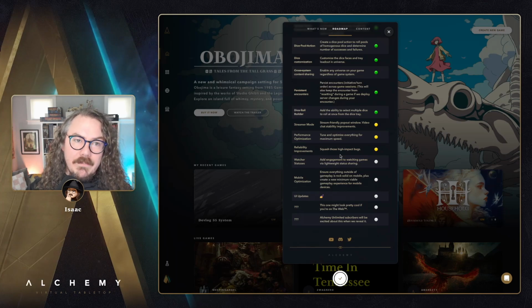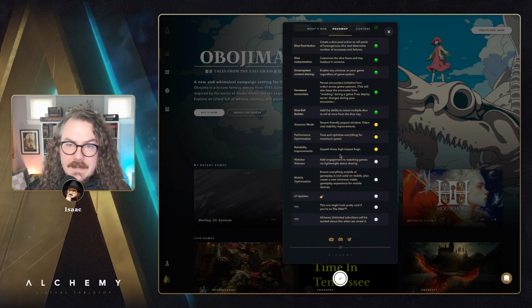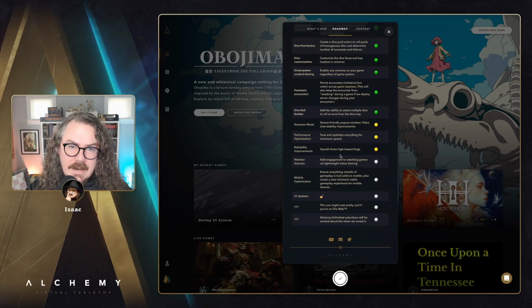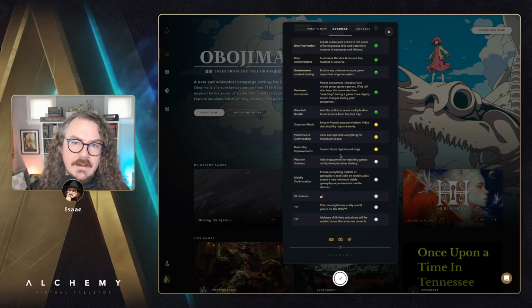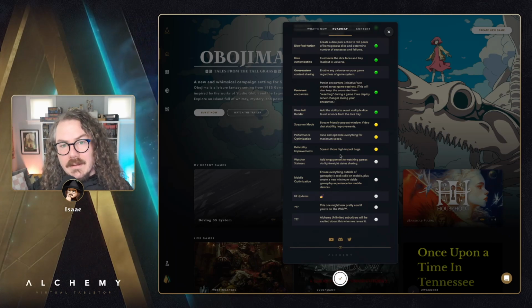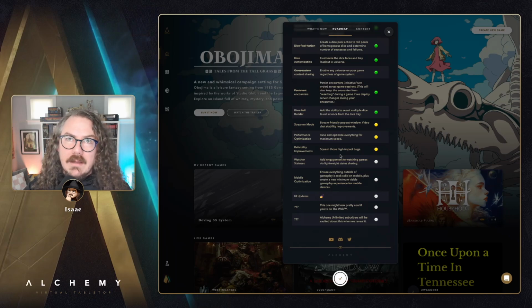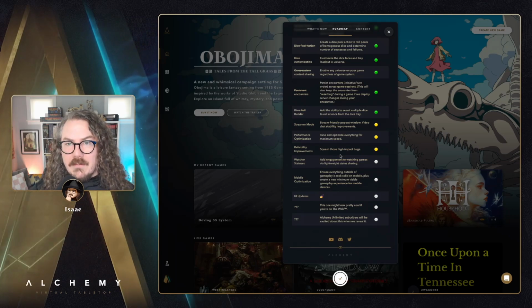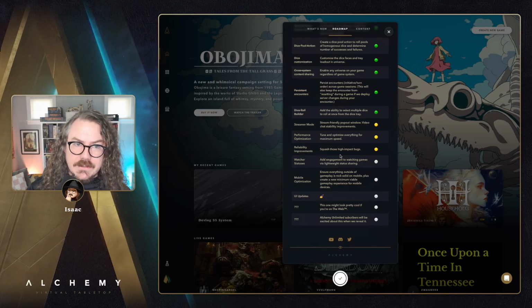Another enhancement that we're working on that's not necessarily listed here is a pain point with Alchemy Enhanced audio files. So Obojima, we saw earlier, has the dynamic audio for Alchemy Enhanced. The Alchemy Enhanced edition has the dynamic audio, the little triangle slider that you can use to change the mood of your audio on the fly. Those aren't really portable, I guess you could say right now. You can't really add them to a different scene that you create. You can't really remove them very reliably from an Alchemy Enhanced scene. So you buy an Alchemy Enhanced version, the scene has that dynamic audio, but it's not really usable anywhere else.